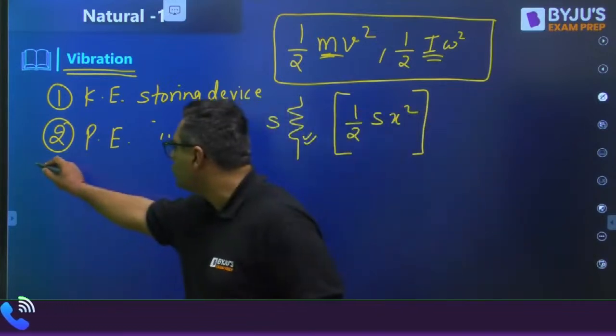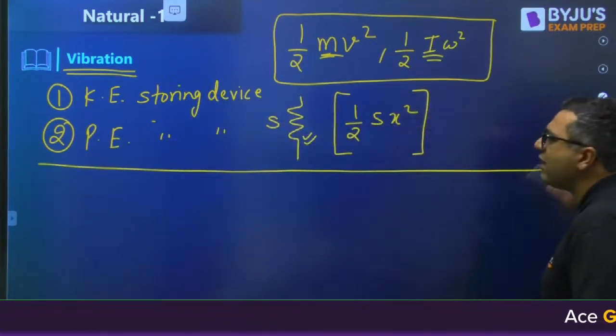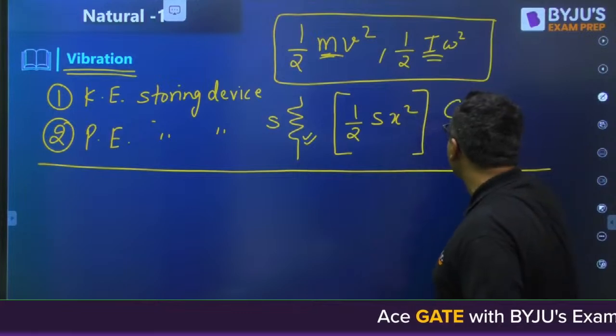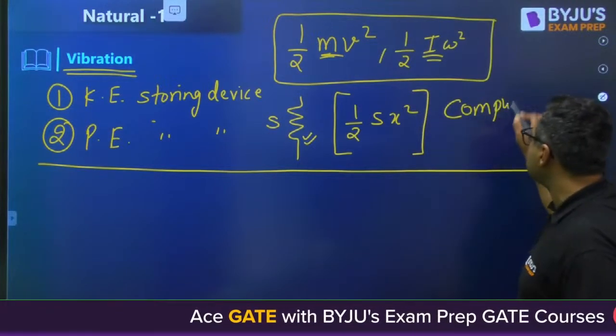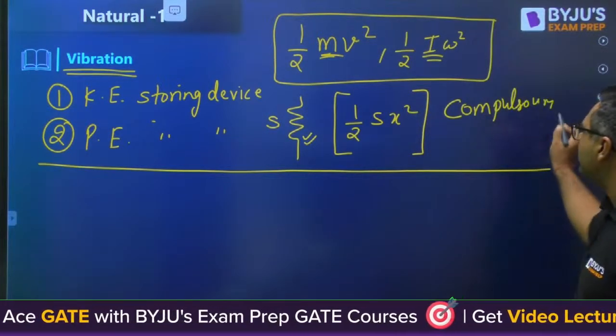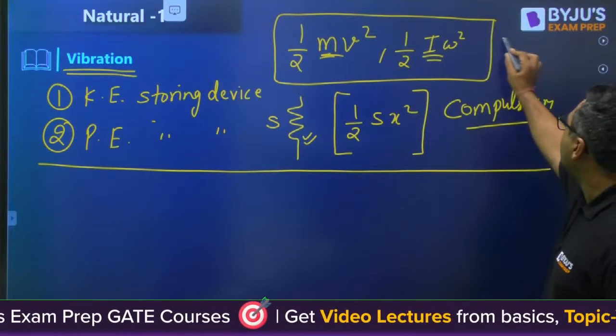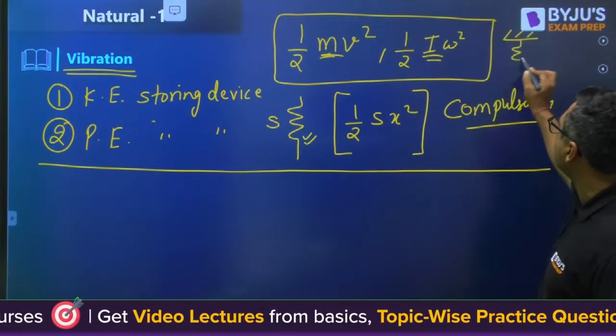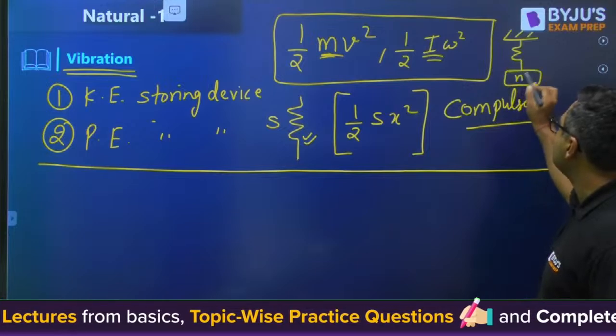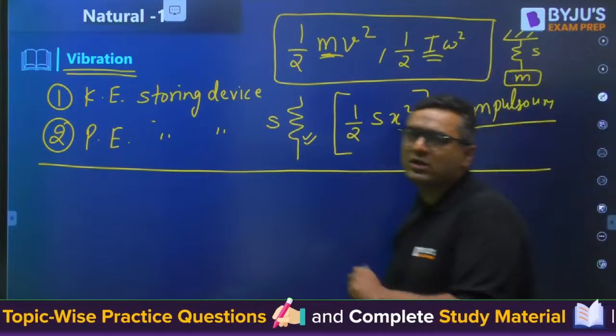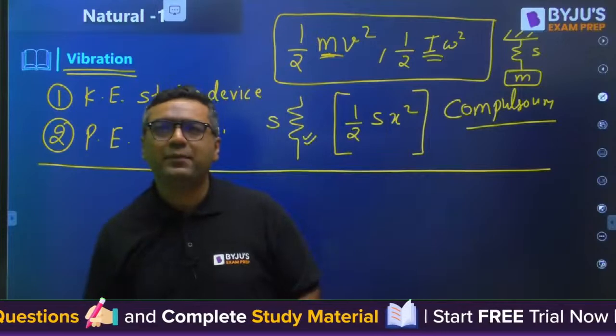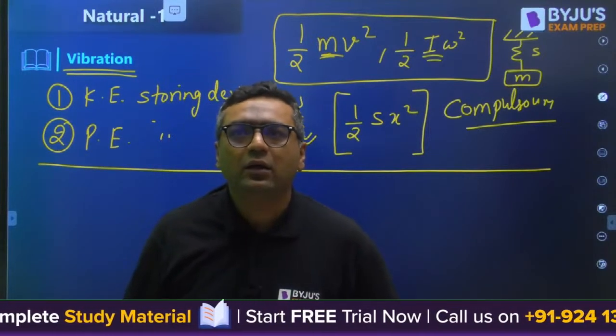Then my dear, these two things are available with every vibration system. So these two are compulsory. They are always present. And if a vibrating system has only these two things, stiffness and mass, we call such a system a natural vibration system. Natural vibration system. Is it clear?